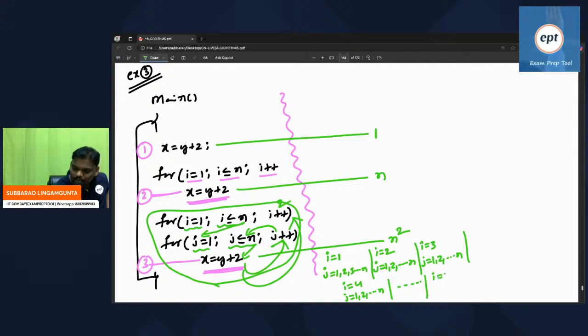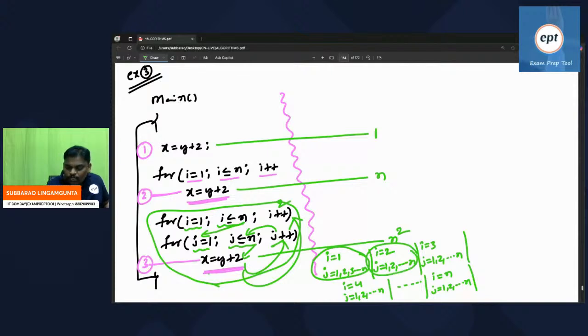Lastly, I value becomes n. J also becomes 1, 2, 3, and so on up to n. Whenever J fails, I goes to I plus 1, then I also fails. So what I mean to say is, for I value 1, the j loop is n times. For I value 2, the j loop is n times.